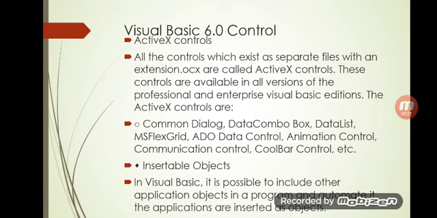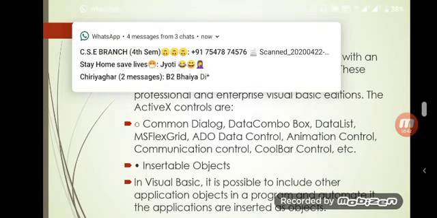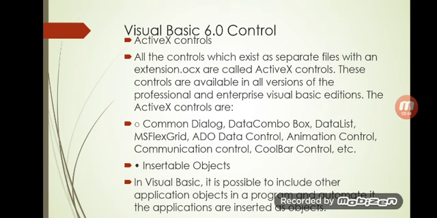These are called ActiveX controls. Any control which has the extension .ocx belongs to ActiveX controls. Clear? Now these controls are available in all versions of the Professional and Enterprise Visual Basic editions.